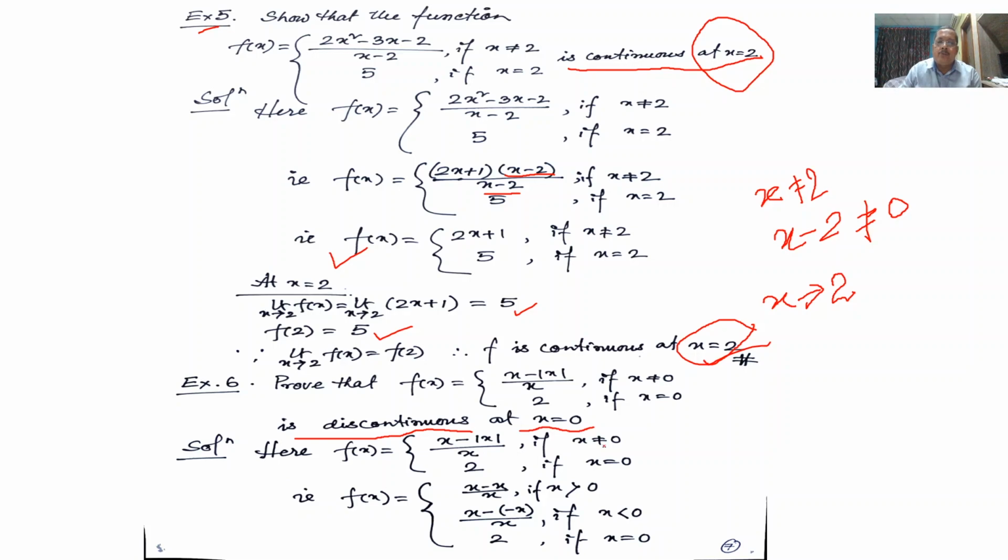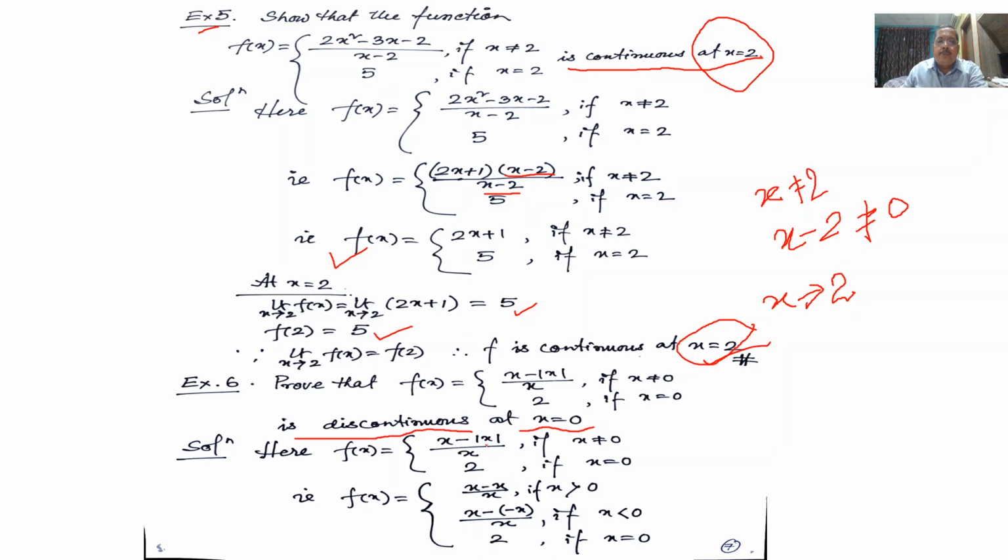Simplifying, given f(x) equal to (x minus modulus of x) divided by x if x is not equal to 0, equal to 2 if x equal to 0.